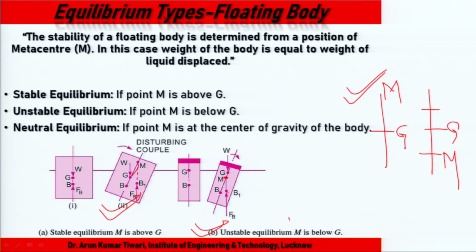Why? Because M is below the G, while in the earlier case M is above the G. So, stable equilibrium and unstable equilibrium.